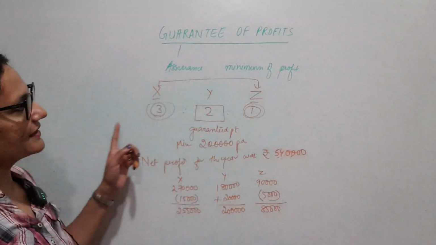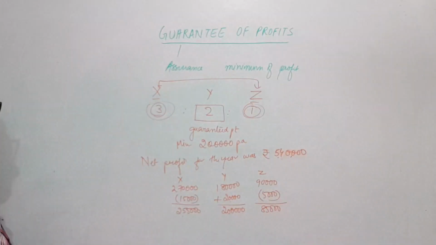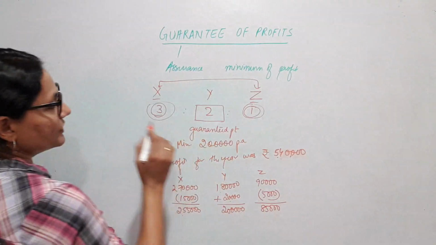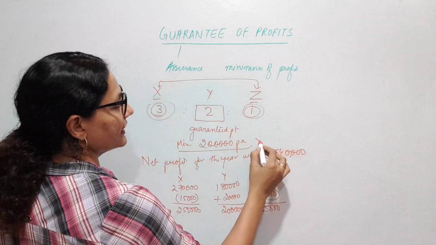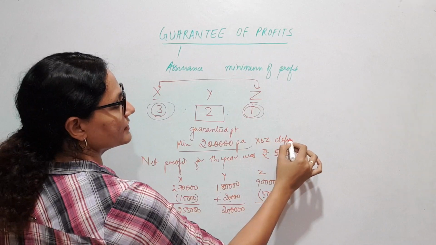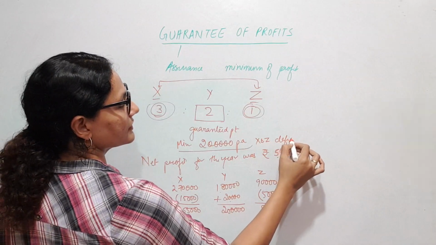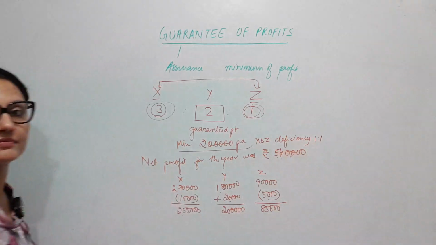Now in this same thing, if I make a little change, meaning I just say that this minimum guarantee is the same, and X and Z have decided to bear the deficiency in the ratio 1:1.